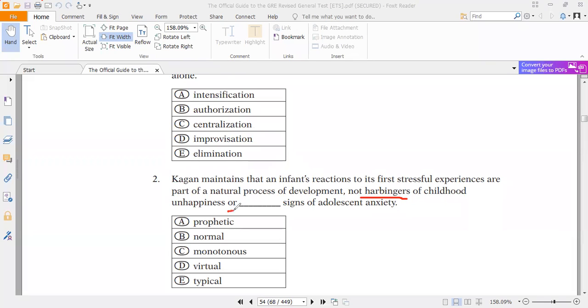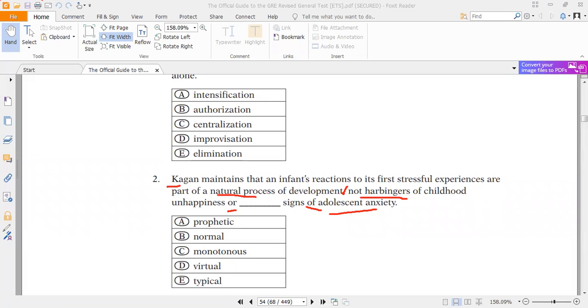So here we are using the connector word "or", and here also there is a connector, the comma. So this idea and this idea should be the same. So here Kagan maintains that infant's reaction to its first stresses are part of natural process. So here there is adolescent anxiety. So it shouldn't be something related to the future.